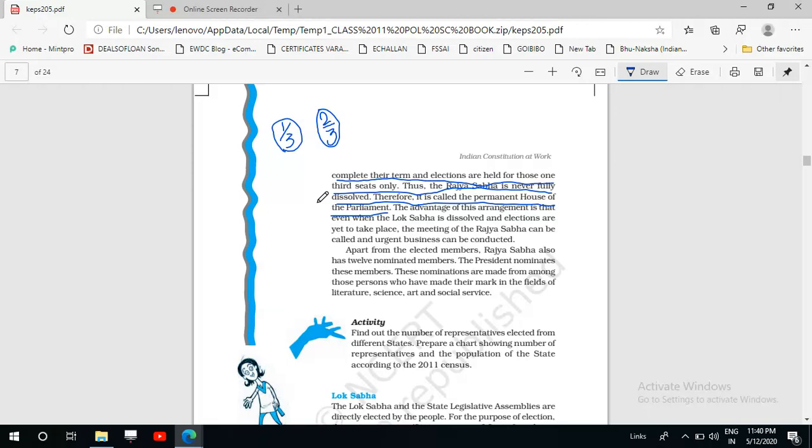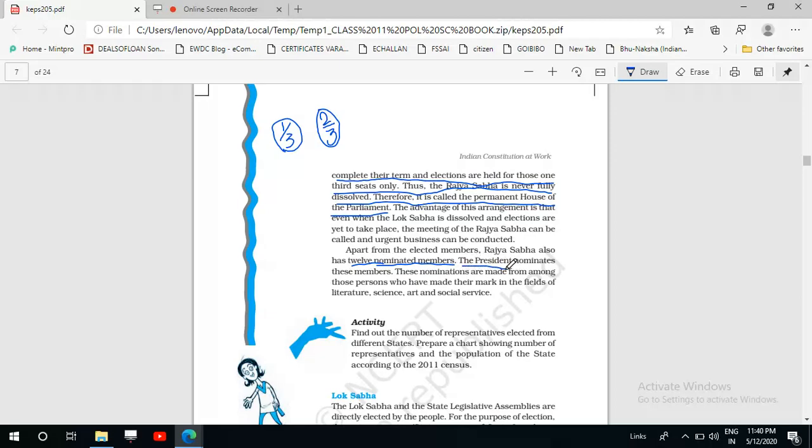So in the Rajya Sabha, there are elected members about whom we were talking: how they get elected, on what basis their number is determined, and what their tenure is. Now we will discuss those members who are members of the Rajya Sabha, but they are not elected, they are nominated members. And what is the number of these nominated members? There are 12 nominated members. And who nominates these members? These members are nominated by the president.